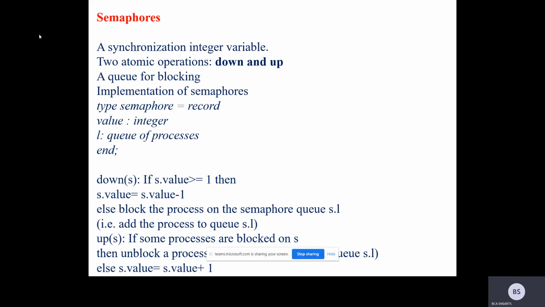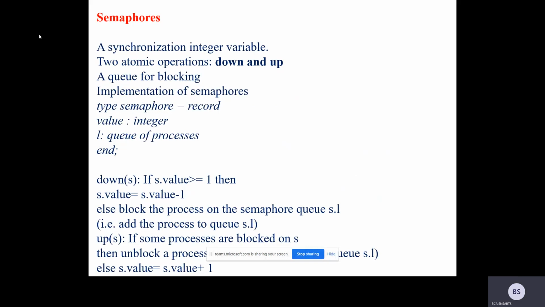So what are semaphores? A semaphore is like a variable, introduced by the mathematician Dijkstra. They use two operations called down and up instead of sleep and wake up. The sleep and wake up concept is done with the help of this variable and two operations called down and up. Then there is a queue. For implementing a semaphore, it is a record type which has an integer variable and a queue of processes.